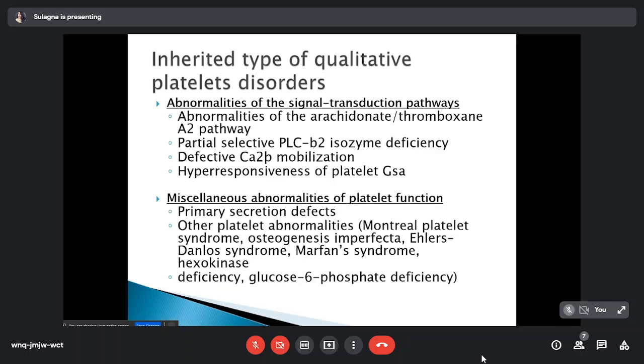Next, abnormality of the signal transduction pathway. Several signal transduction pathways are involved, starting from the adhesion of the platelet to secretion to platelet aggregation. So any abnormality in the signal transduction pathway can also lead to platelet function disorder. An example is abnormality in the arachidonic acid thromboxane A2 pathway, and others are less important. Today we will discuss only the thromboxane A2 pathway and some miscellaneous abnormalities.